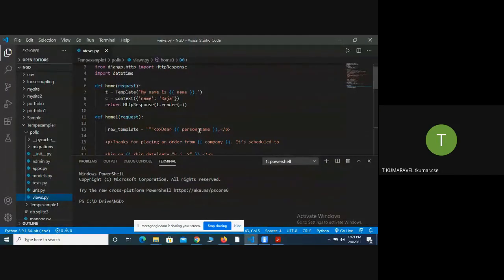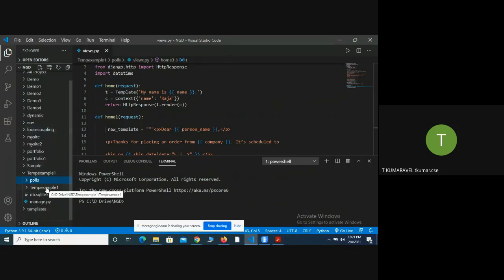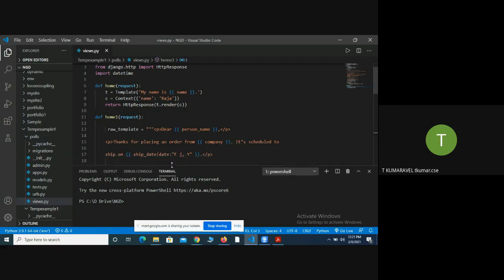So here, look at the program. First, consider the project name, temp example one. This is a project, and within that it has two applications. One is temp example one, the main application, and the other is application number one. Within the poll application number one, I created a file called view. In the view, first I am going to write a function called home.